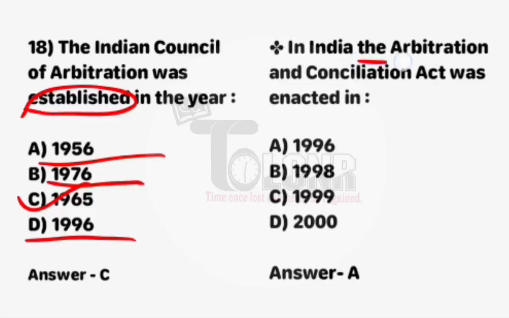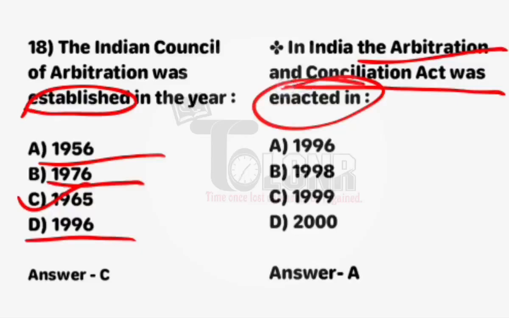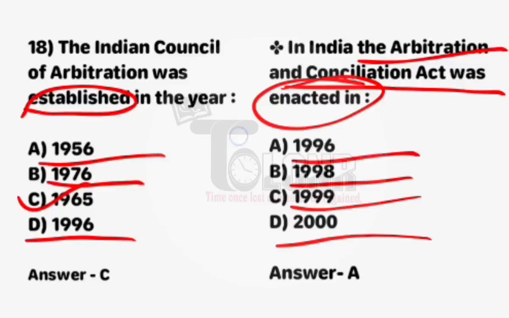In India, the Arbitration and Conciliation Act was enacted. Option A 1996, option B 1998, option C 1999, and option D 2000. Option A is correct, 1996. Remember that the Indian Council of Arbitration was established in 1965 and in India the Arbitration and Conciliation Act was enacted in 1996.